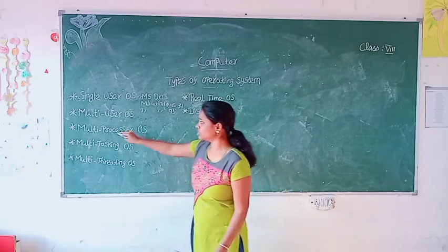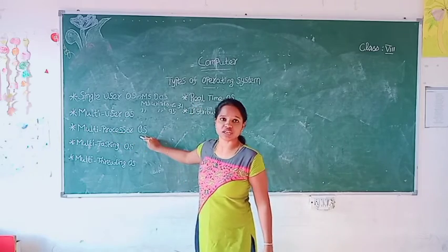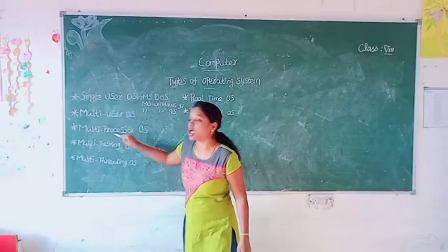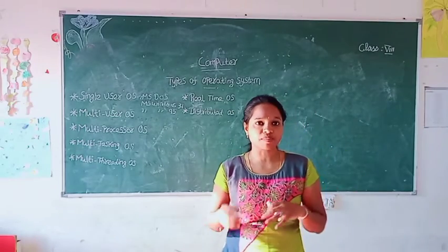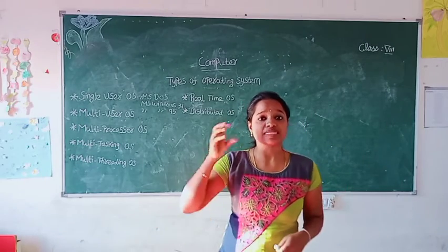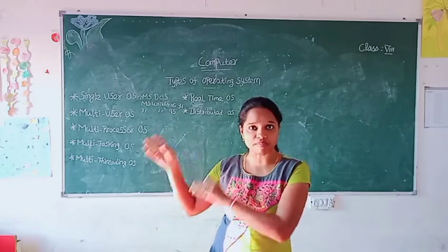Clear? The next one is multiprocessor operating system. A multiprocessor system consists of several processors that share a common physical memory.